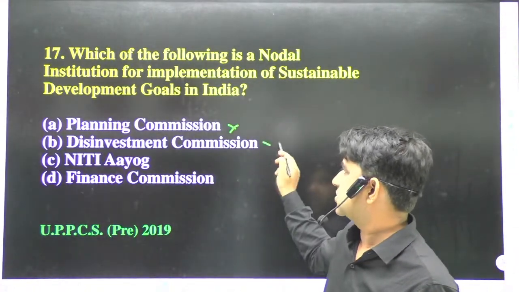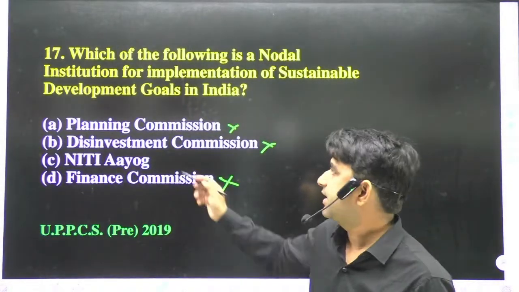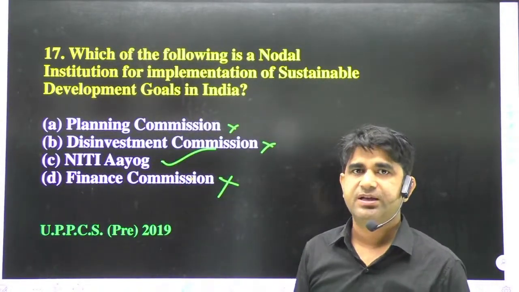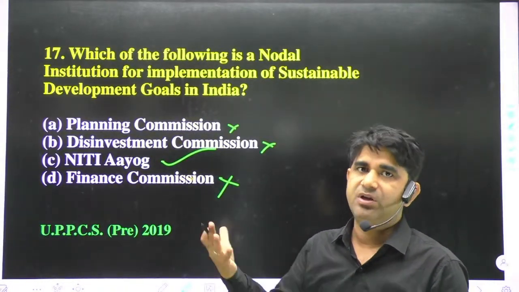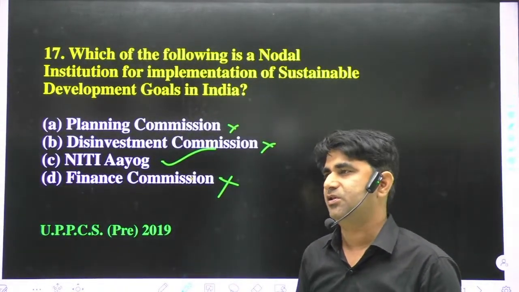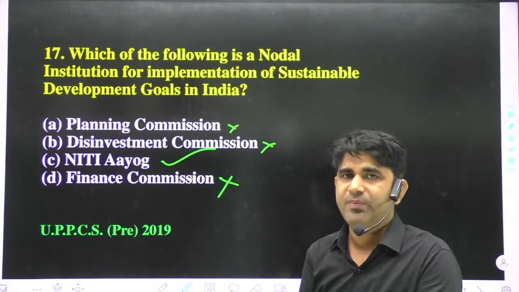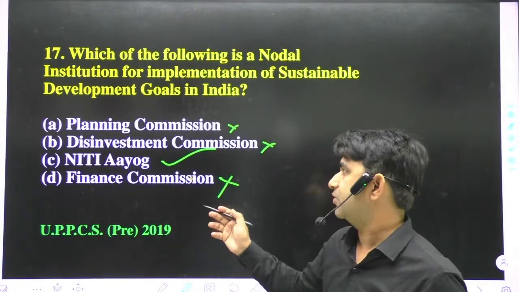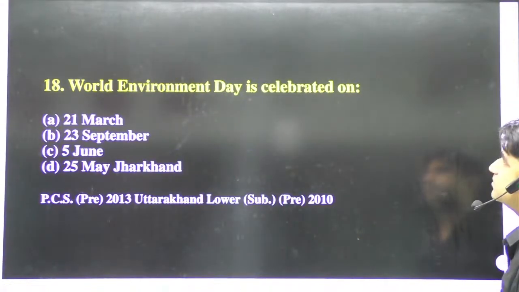Disinvestment Commission is not the correct answer. Finance Commission is also not the correct answer. Niti Aayog is the correct answer, because Niti Aayog talks about sustainable development, its achievements and upcoming goals. Everything is governed, developed and planned by Niti Aayog. So option C will be the correct answer. Now we'll move to the next question.